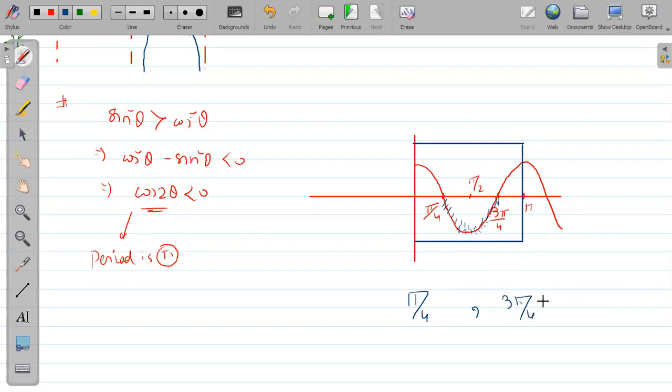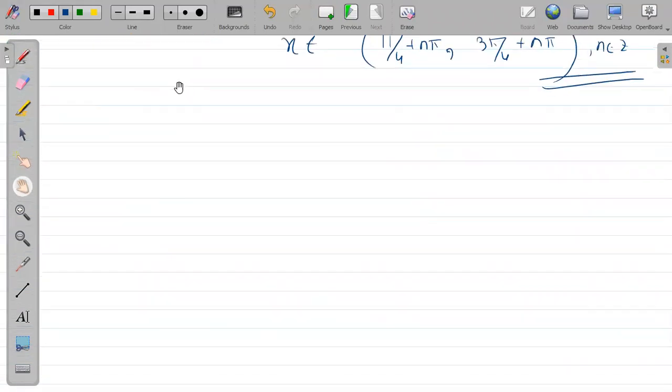What is the period of the function? Sir, pi. So that's why we are writing n pi. N pi, open, open. X belongs to this. N is obviously an integer whenever we are writing. This is the answer. I hope it is clear to you. If not, please tell me. If it is not clear, you can ask me anytime, not an issue.